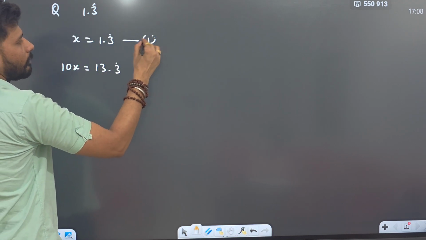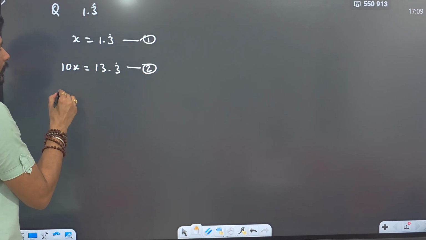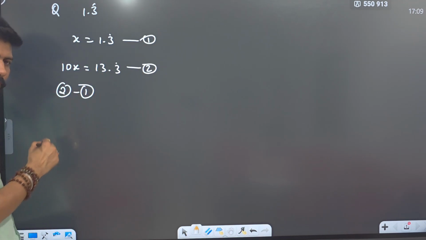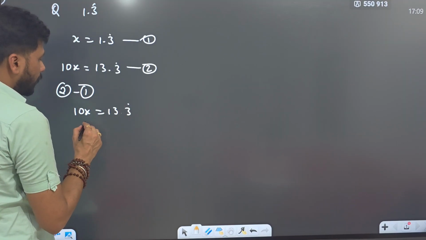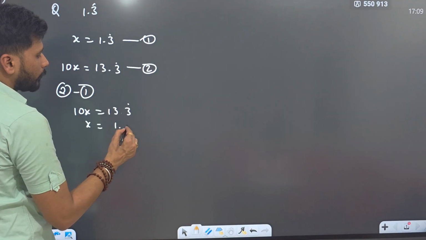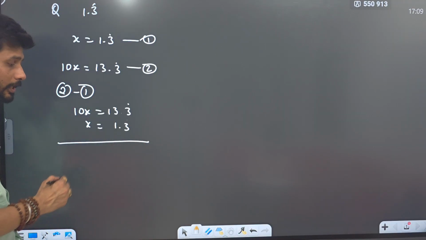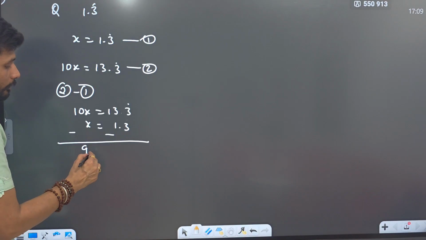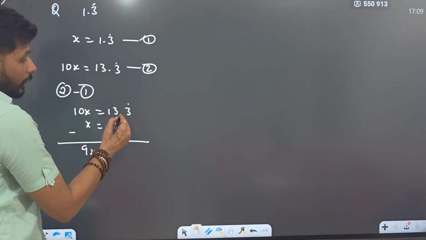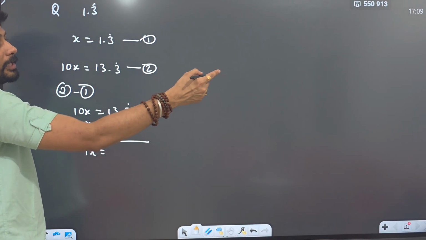Now this is equation number 1, this is equation number 2. Just do one thing: subtract equation number 2 from equation number 1. What will you get? 10x equals 13.3 dot, x equals 1.3 dot. When you subtract them, 10x minus x will give you 9x, and after the decimal sign infinitely many 3s are repeating.